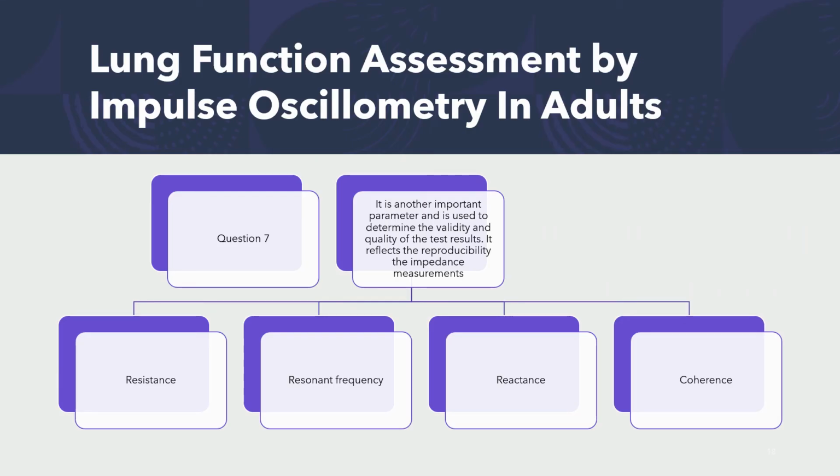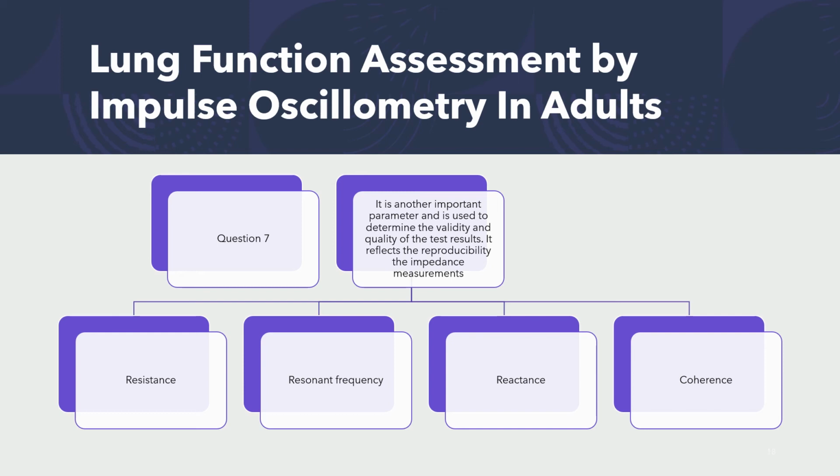Question number 7. It is another important parameter and is used to determine the validity and quality of the test results. It reflects the reproducibility of impedance measurements. So basically, it is a parameter that is used to determine the validity and quality of the test results.